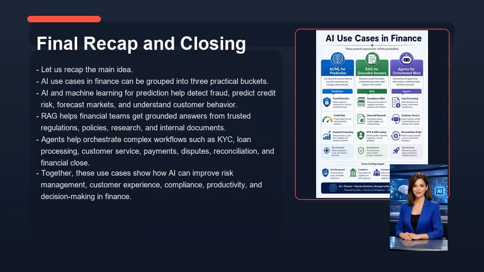Now let's look at the final recap and closing. Let us recap the main idea. AI use cases in finance can be grouped into 3 practical buckets. AI and machine learning for prediction help detect fraud, predict credit risk, forecast markets, and understand customer behavior. RAG helps financial teams get grounded answers from trusted regulations, policies, research, and internal documents. Agents help orchestrate complex workflows such as KYC, loan processing, customer service, payments, disputes, reconciliation, and financial close.